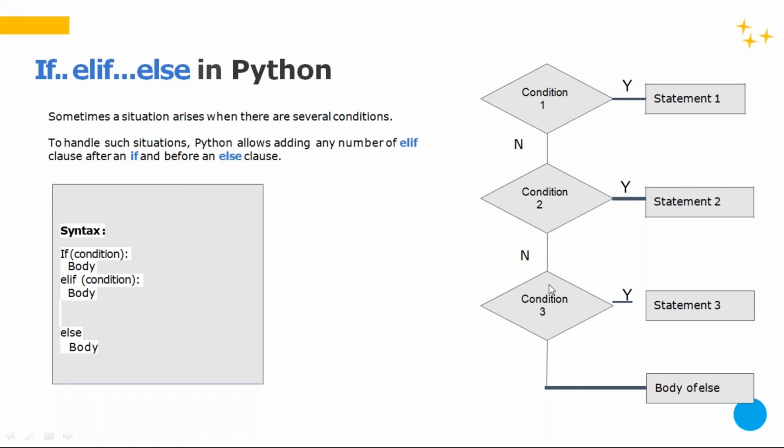If not, we check another condition. If it is fine, we print it. If it is not fine, we check what we have in our else section, whatever we have there. This is the representation of the flowchart, how it is working internally.